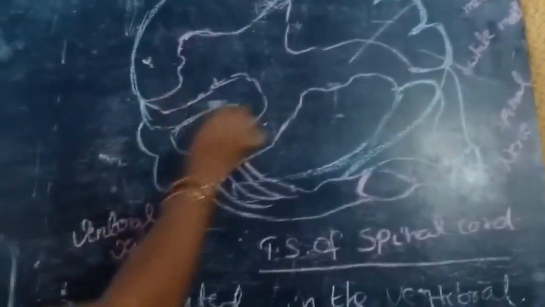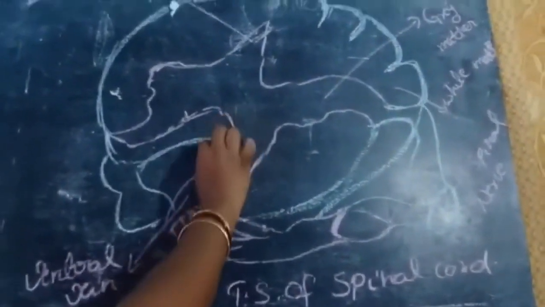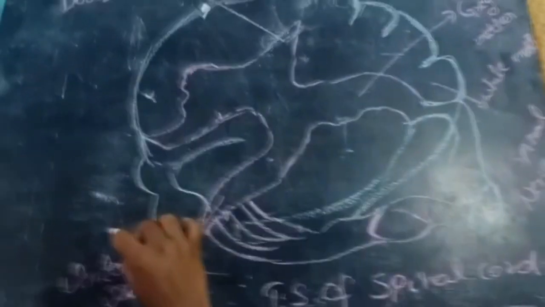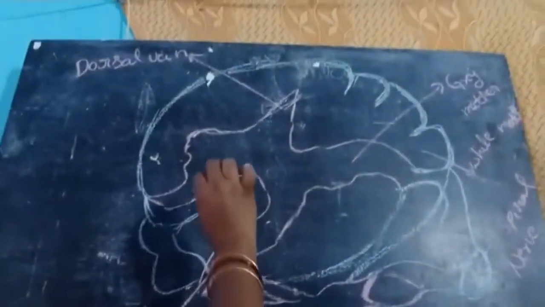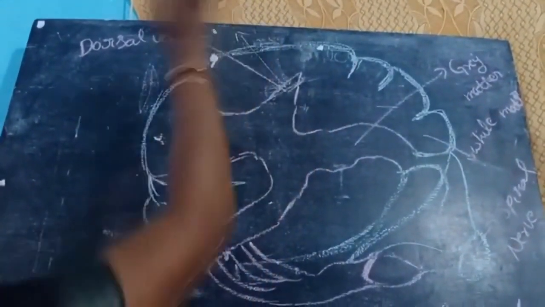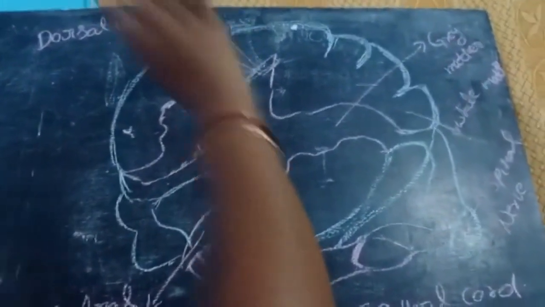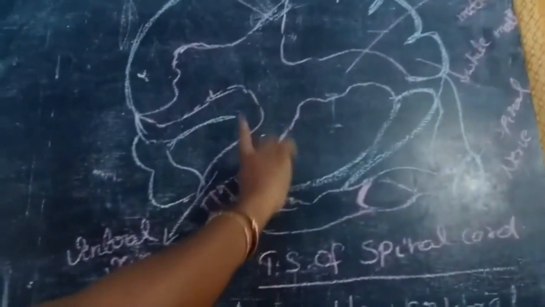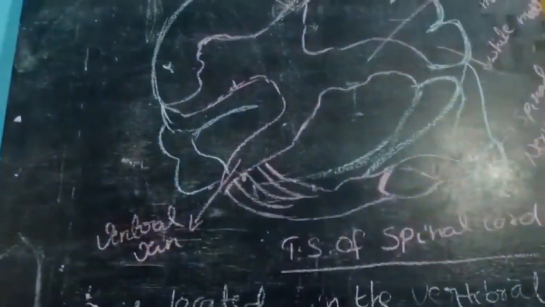The spinal cord is divided into right and left halves by two grooves, namely the anterior median fissure and the posterior median sulcus. These are the two grooves in the spinal cord.